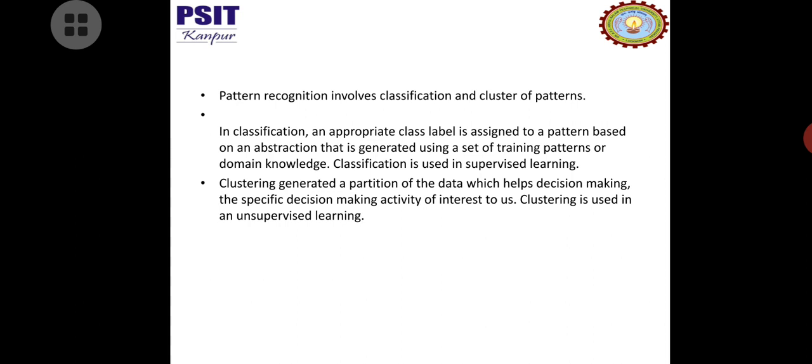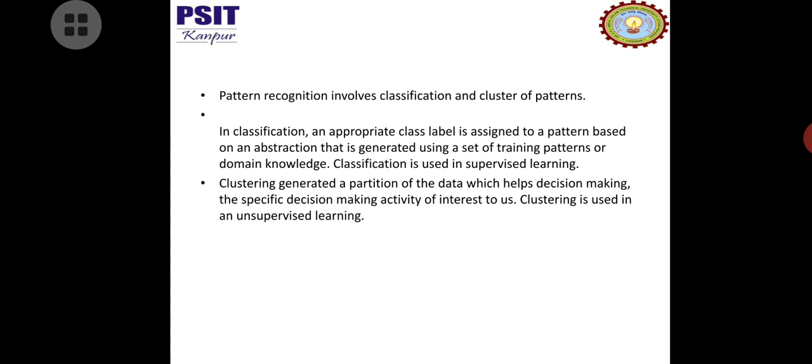So what do you mean by classification? An appropriate class label is assigned to a pattern based on an abstraction that is generated using a set of training patterns or domain knowledge. So classification is used in supervised learning. I have already explained supervised and unsupervised learning in the previous video lecture.